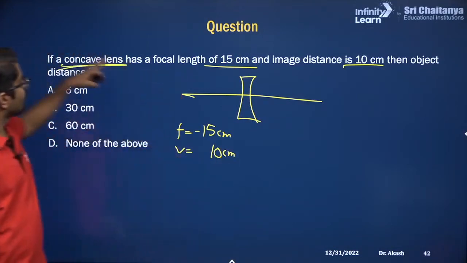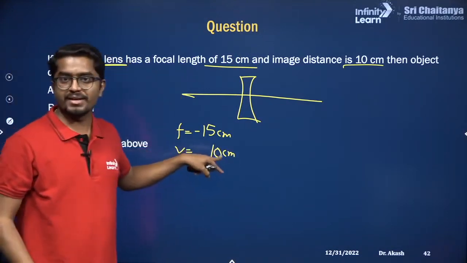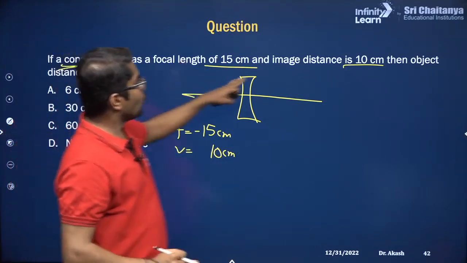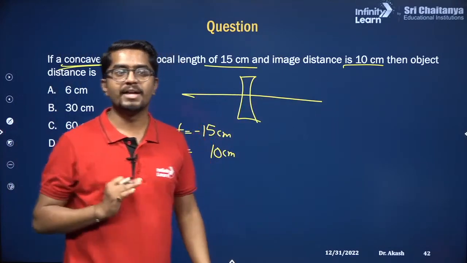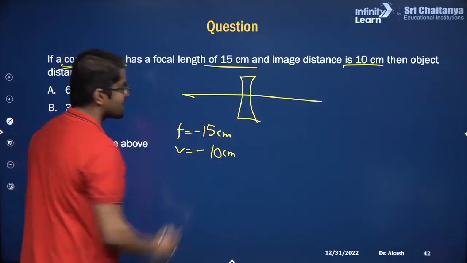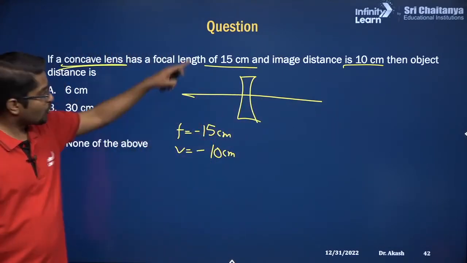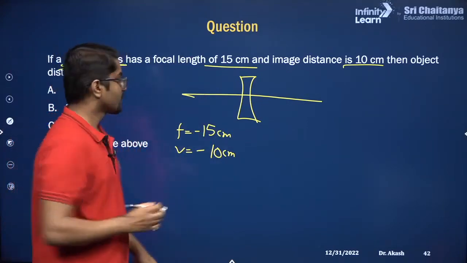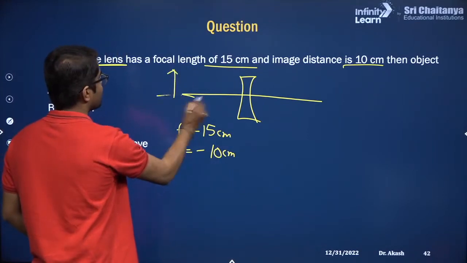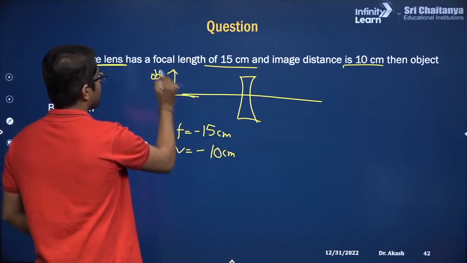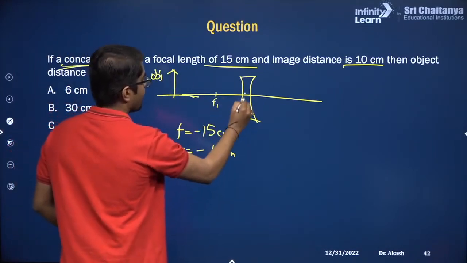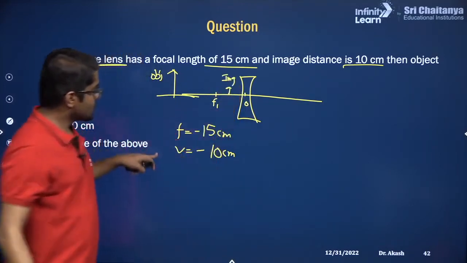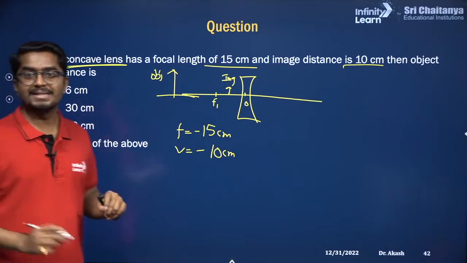But if it is a concave lens, will this be positive or negative? You remember, for the concave lens, we only get the virtual image. So if it is virtual, v is minus 10. For the concave lens, image is always virtual. So you can place the object anywhere. For example, there is an object, the image will only form between F1 and O. This is the image. So that is the reason image distance is minus 10.